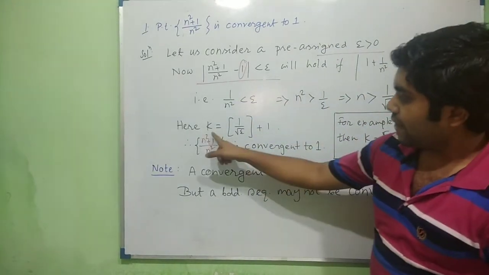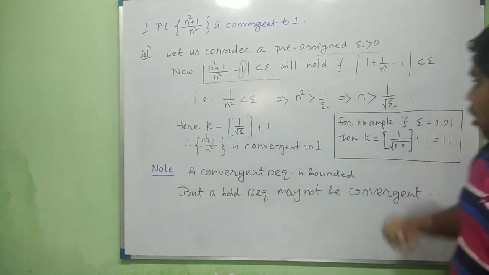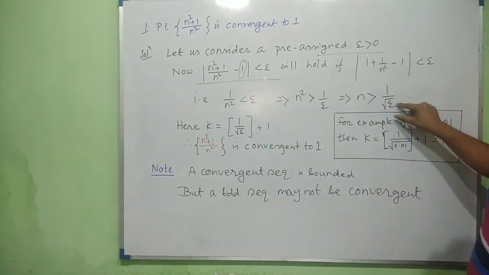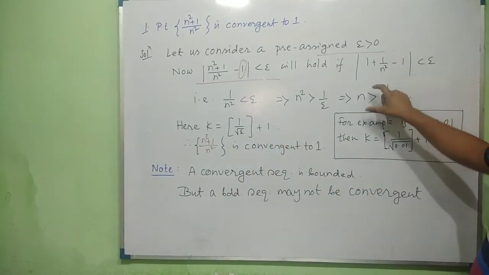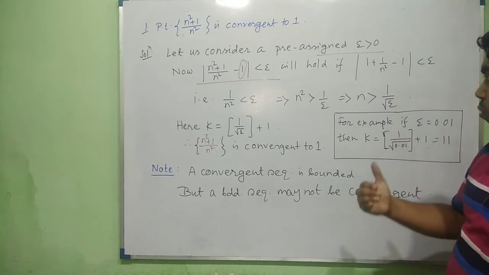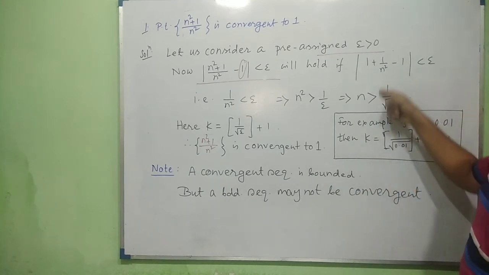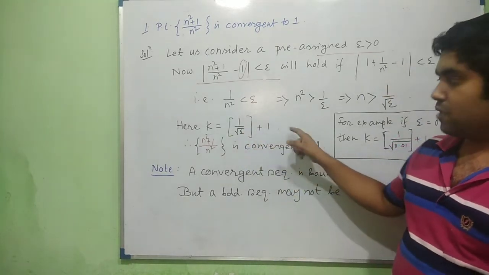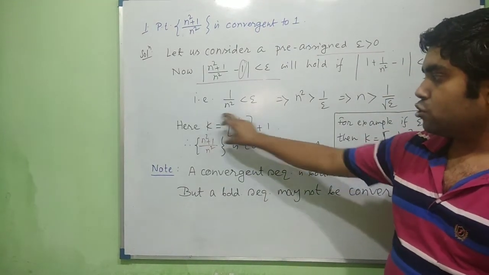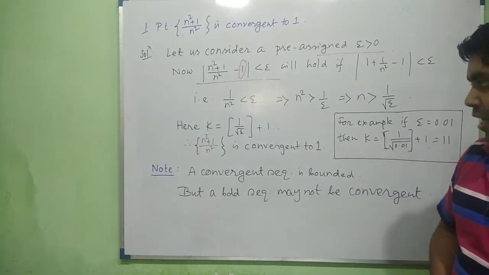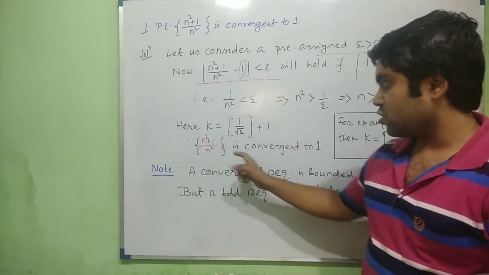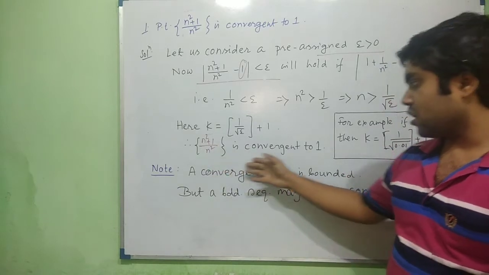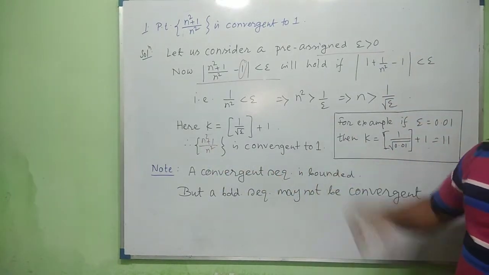So the next natural number which is greater than 1 by root epsilon will be the floor of 1 by root epsilon plus 1. That is why we choose k in such a way. So n square plus 1 by n square is a convergent sequence and converges to 1.